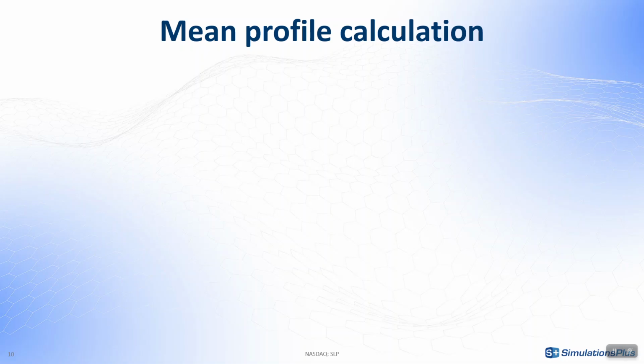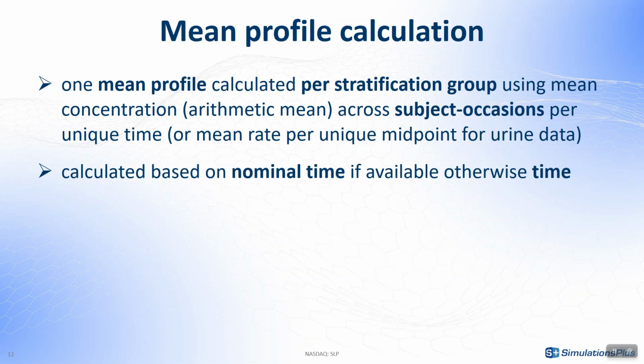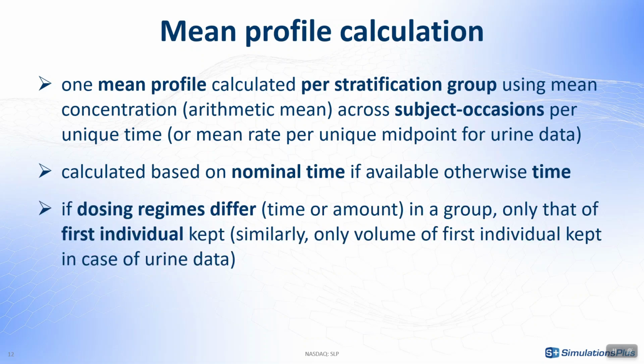So what are the details of calculating mean profiles? The concentration per unique time is averaged across subject occasions per stratification group, so the subject occasions are treated independently. Sparse NCA is also available for urine data, so note that for urine data, this would be the mean rate per unique midpoint. It's also important to point out that the mean profiles are calculated based on nominal time if available in the data, and otherwise based on the actual time. And finally, if dosing regimes differ across subject occasions that are in the same group, that of the first individual is kept, and the same is true for urine data. If there are different volumes across individuals in the same group, only the volume for the first individual is kept.